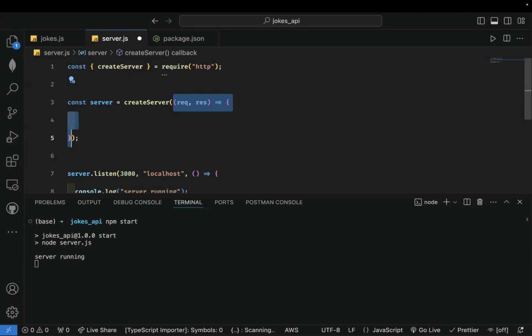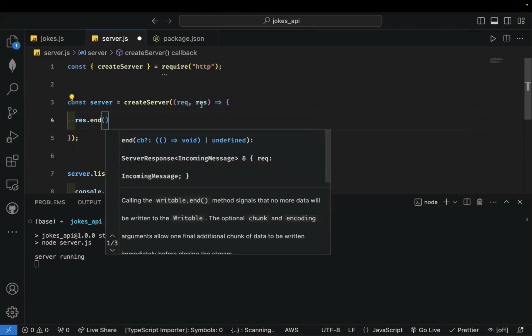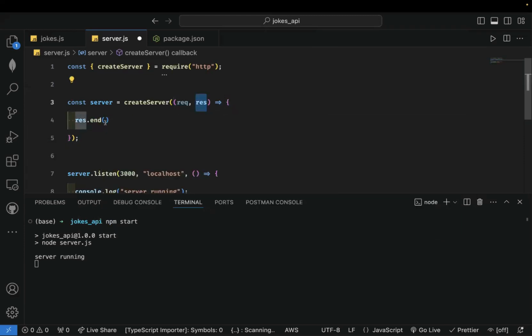So how do we respond to this particular user? We could do something like res.end, which is response, right? I'm making a response. I'm responding to the particular request. So you can just end the request. Or you might decide to actually send something to the user. So for us, it's going to be a JSON response.